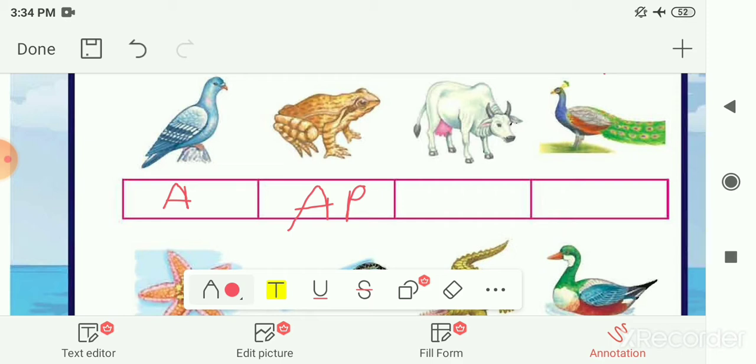Next is cow. So it is the terrestrial animal because it lives on the land. Next is peacock. So it can fly, so it is the avian animal. So here you have to color it green because it is the avian animal.